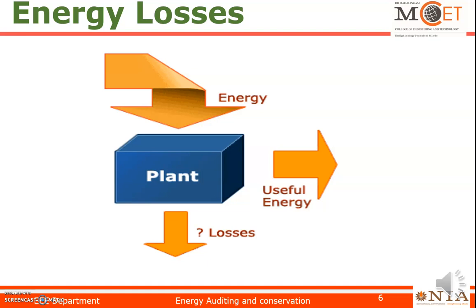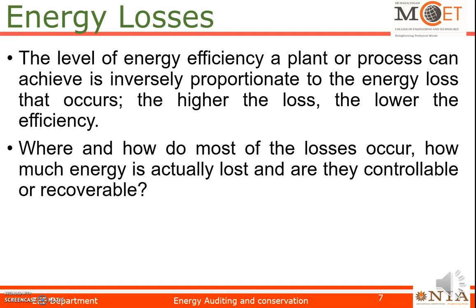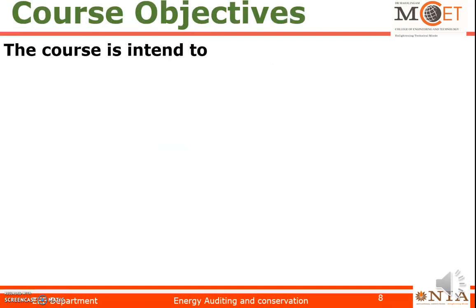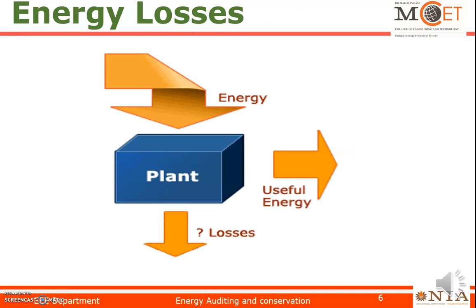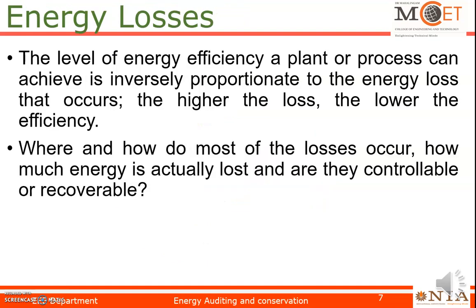So as far as the energy is concerned in the plant, it may be thermal energy or electrical energy. So it is given to the plant. Only 80% of the energy, or in some plants 70% of the energy, will be converted into useful energy. The remaining energy will be lost, that is in the form of losses. So our aim is to reduce the losses by doing the energy auditing as well as some conservation techniques. So based upon this, we have derived our syllabus.